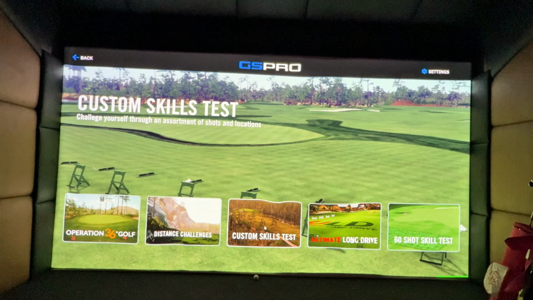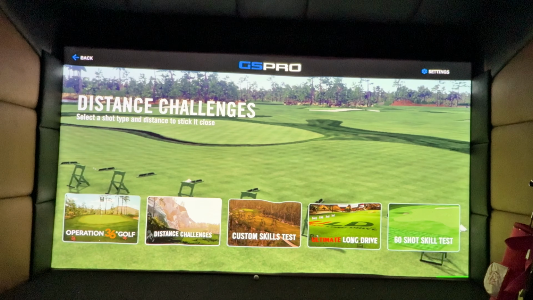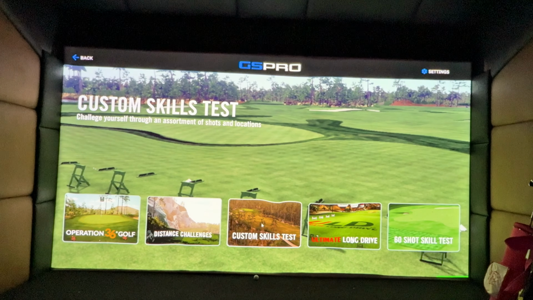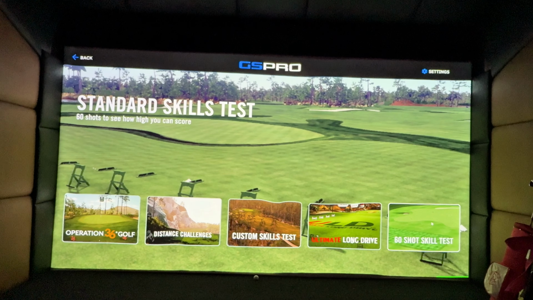Custom skills test here is very similar to that. It's just a little bit older than this. This has got a few more challenges on it, but these ones are quite quirky. They're quite interesting. Chips over bunkers and out of rough, and just trying to hold the green on these is quite difficult. Ultimate long drive, self-explanatory. It's just a giant field and you hit drives down it. 60 shot skills test is again another skill-based game where you're just trying to get the highest score possible.